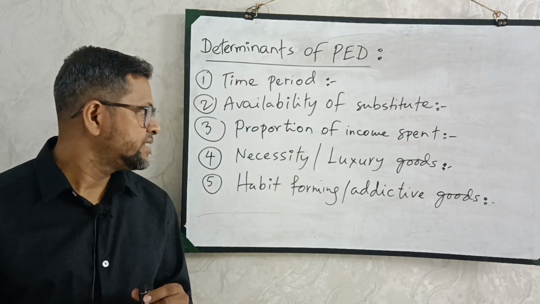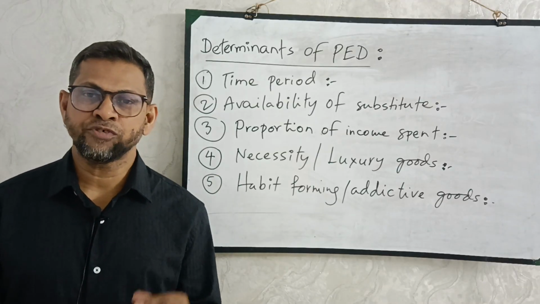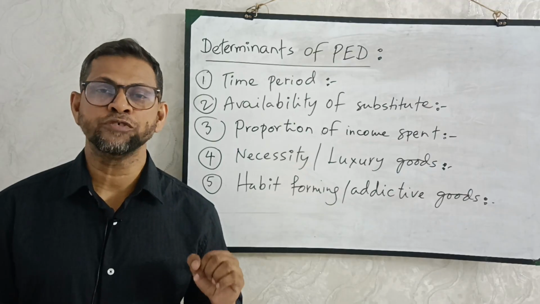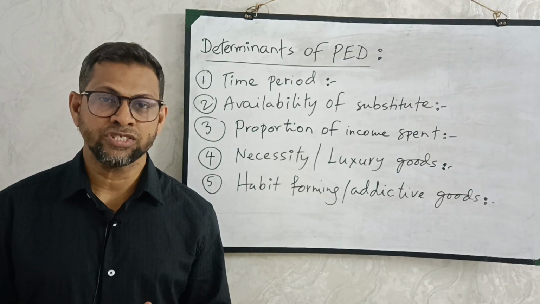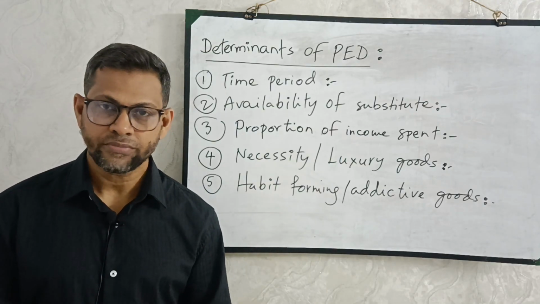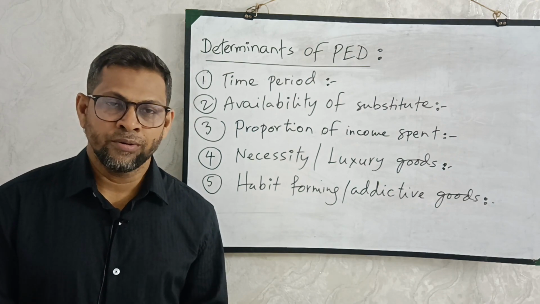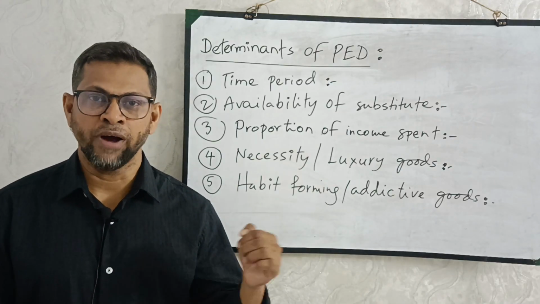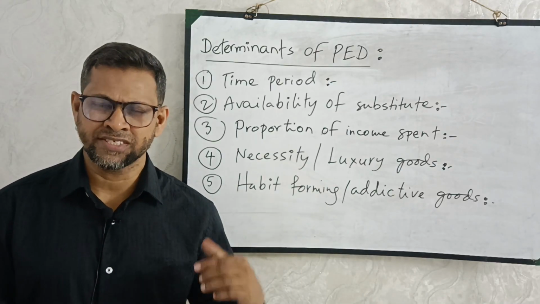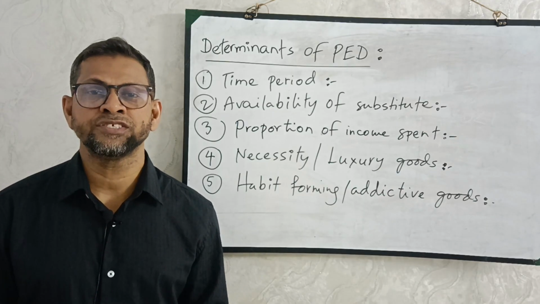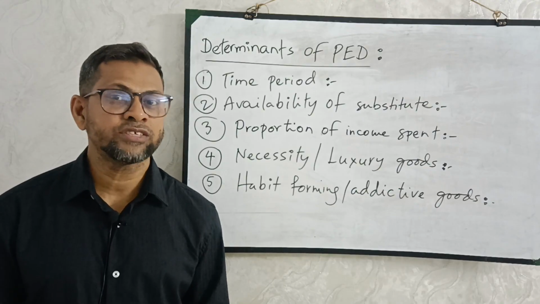Then necessity or luxury items. If any product is a necessity for you, something very important for you, you are bound to buy that. Say an emergency injection. Without this injection, some patient is going to die. What will you do? You cannot wait for the price to go down and then buy the injection. No, the patient is going to die. This is a necessity for you. In that case, demand will be inelastic. You will be very much less responsive, or you cannot be that much reactionary.